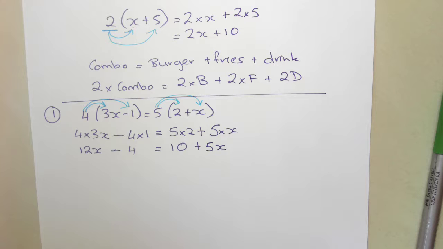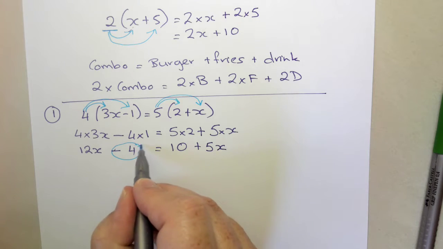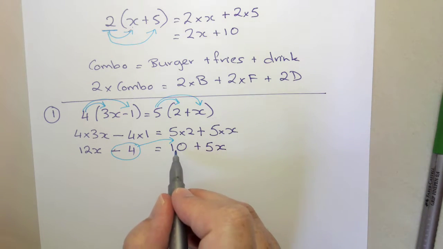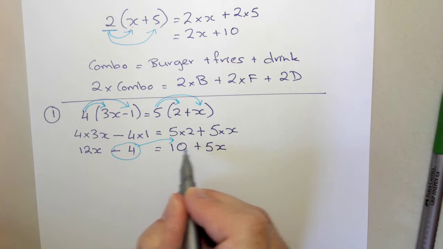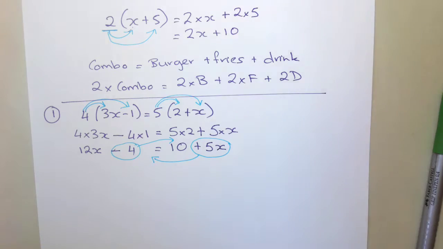Okay, so now we're at the stage where we were in our last example, and what we want to do now is collect all the x's onto the left hand side and all the numbers onto the right hand side. So the 12x is already on the left, so that's going to stay, but the minus 4 is a number, so we want to move that to the other side of the equal sign. The 10 is already on the right hand side, so that's fine, and this positive 5x, I want to move that back to the other side to get all the x's on the left.